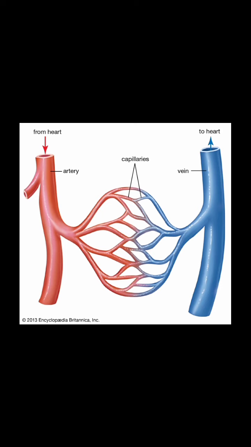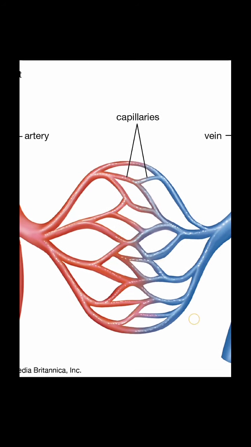Now we will see the third part of the blood vessels, that is capillaries. Yes, you can see here, capillaries are the smallest, tiniest blood vessels which connect vein and artery.